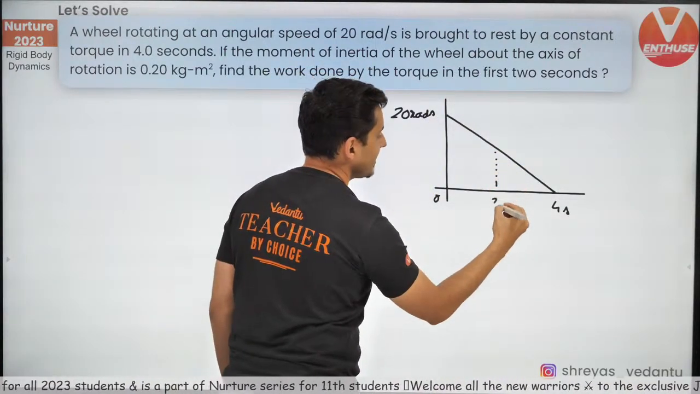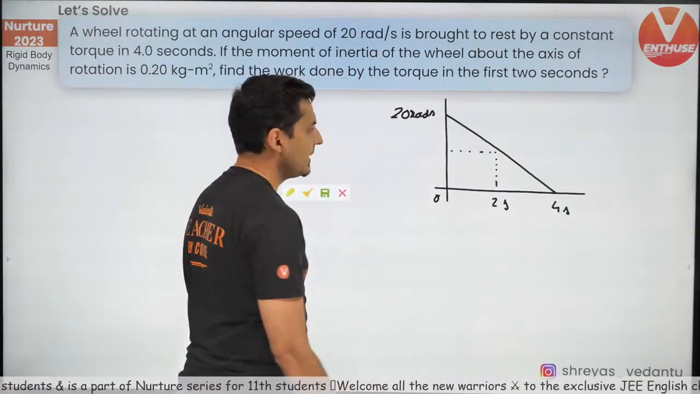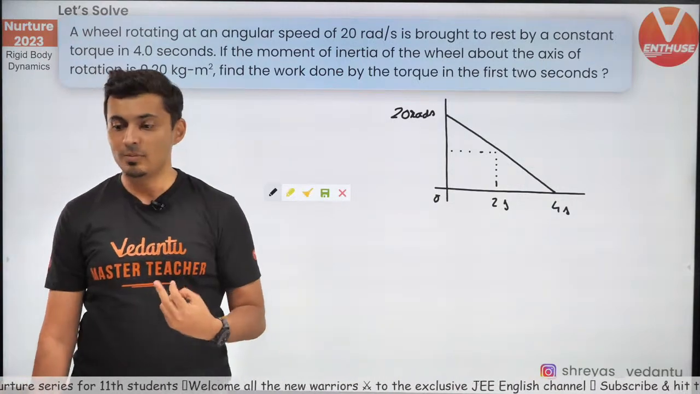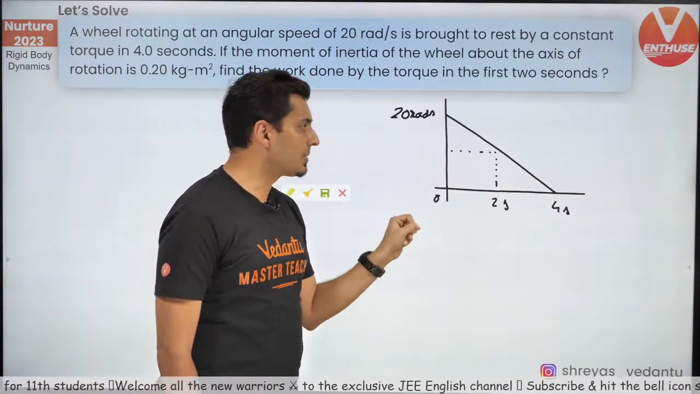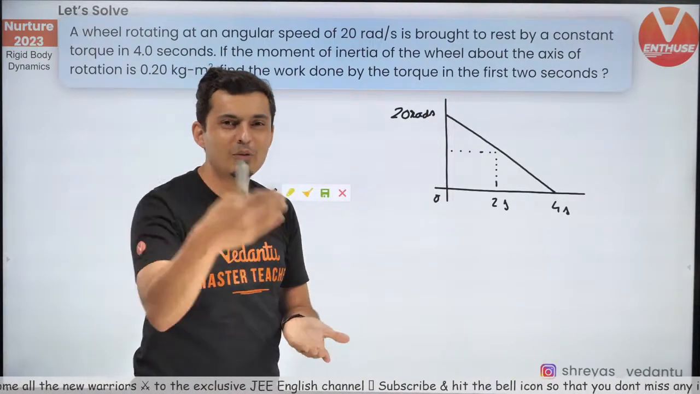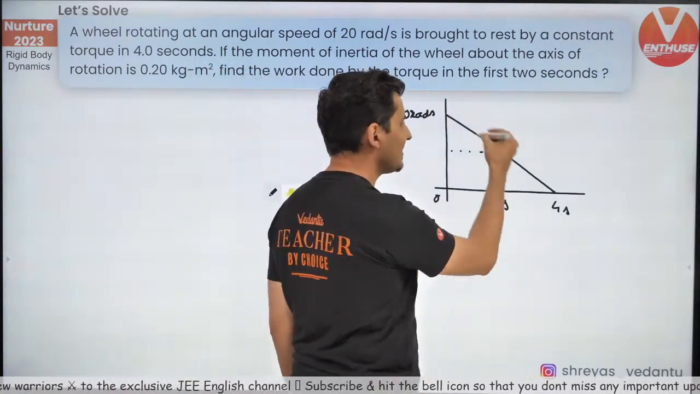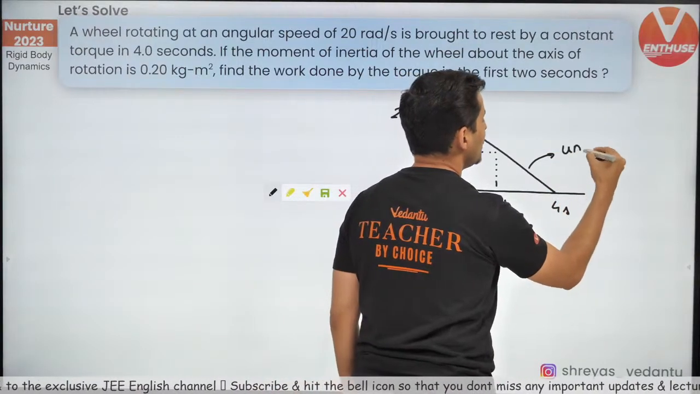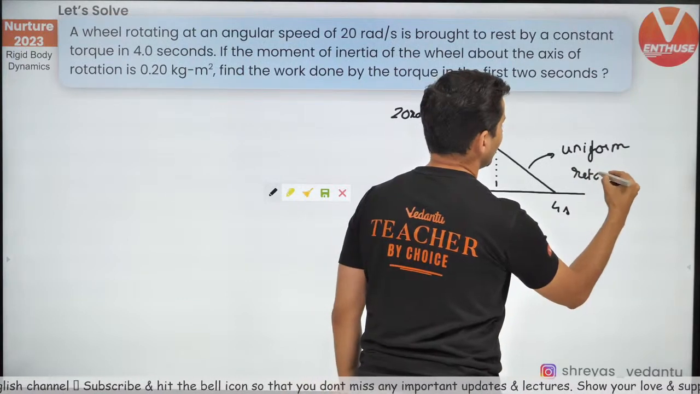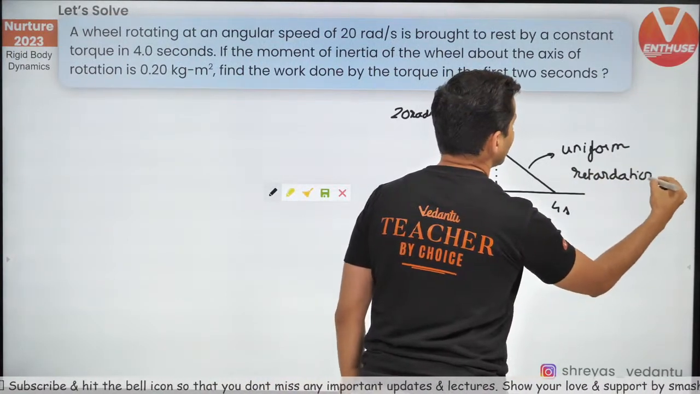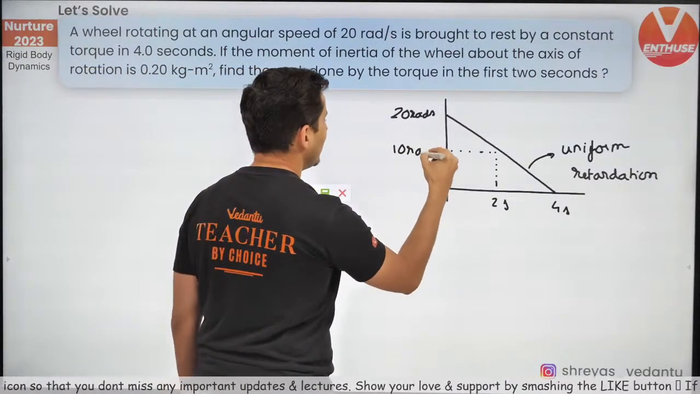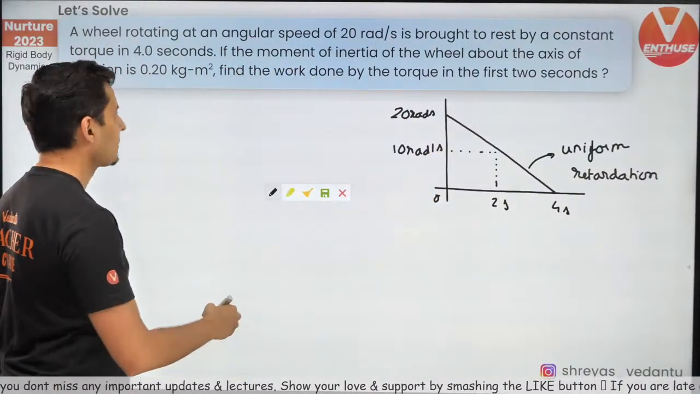After 2 seconds, can you guess what will be the angular speed? Think carefully, because in 4 seconds it stops. It is uniformly decelerated. Why is this a straight line? Because it is uniform. We are assuming uniform retardation. So what will be the speed? Excellent, 10 radians per second. Perfect.